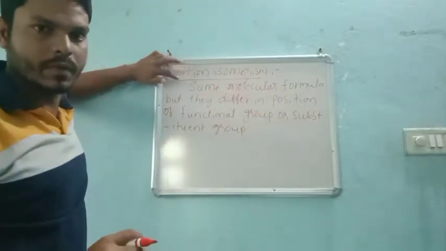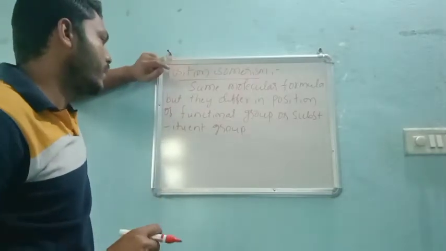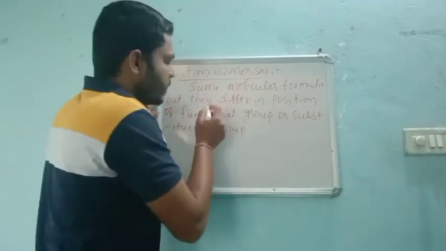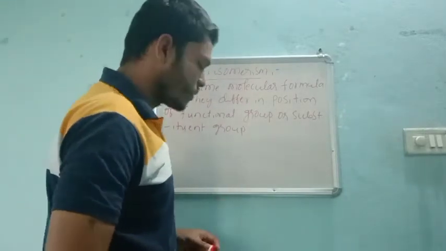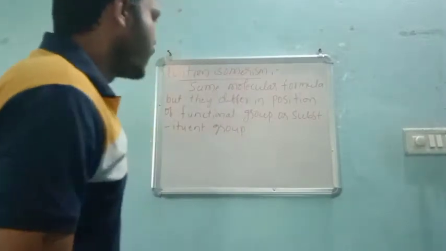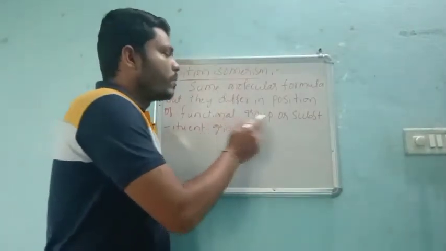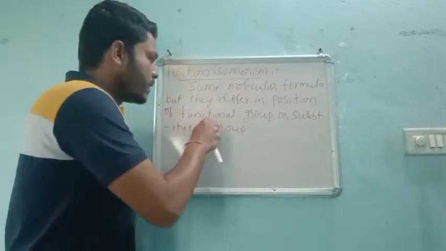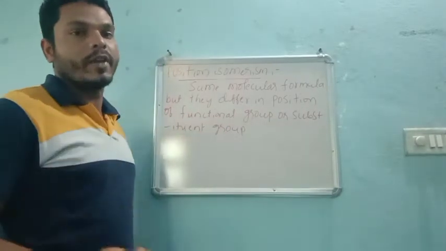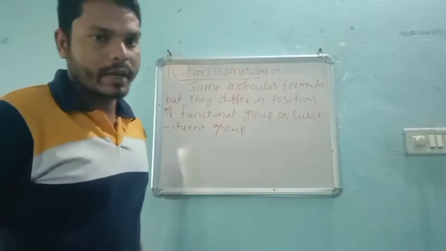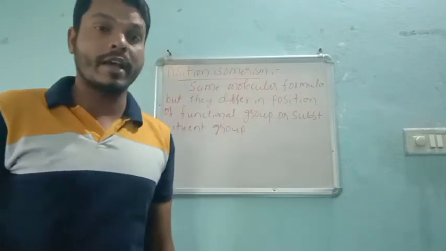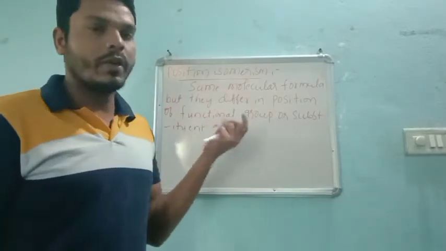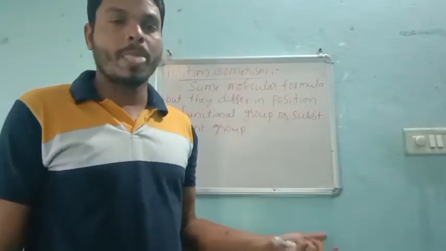It is now very easy for you, but from here they differ. They must and should differ in their functional group or substituent group. Functional group means these are the groups which give an identification to the organic compound. That means when we can say aldehyde, alcohol, right? So these functional groups give the identification to organic compounds.